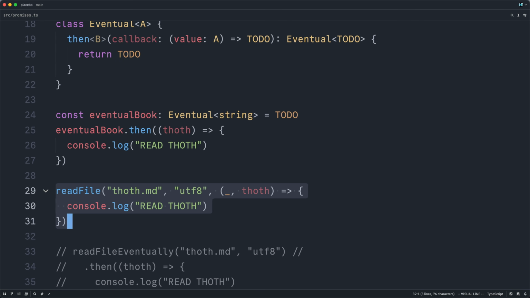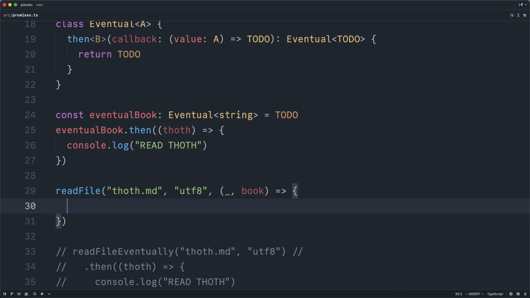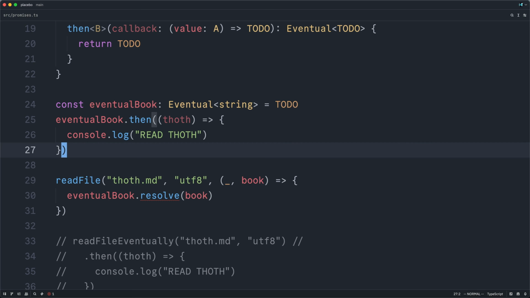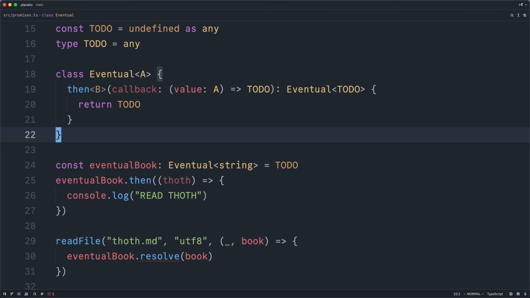Eventually, we're going to wrap this built-in version of read file, and we will receive the book's contents, and we're going to use those contents to complete or resolve our eventual book value. Now, there's a bit of indirection here, so let me reiterate. We will somehow construct these eventual values, which are placeholders for pending results of some type. So this would represent some in-flight computation that will eventually return a string. We should be able to register callbacks or continuations with that object, and we would want all of these callbacks to be called whenever that eventual value is resolved or completed. I'm hopeful that any confusion you have will be resolved as we actually implement this thing.